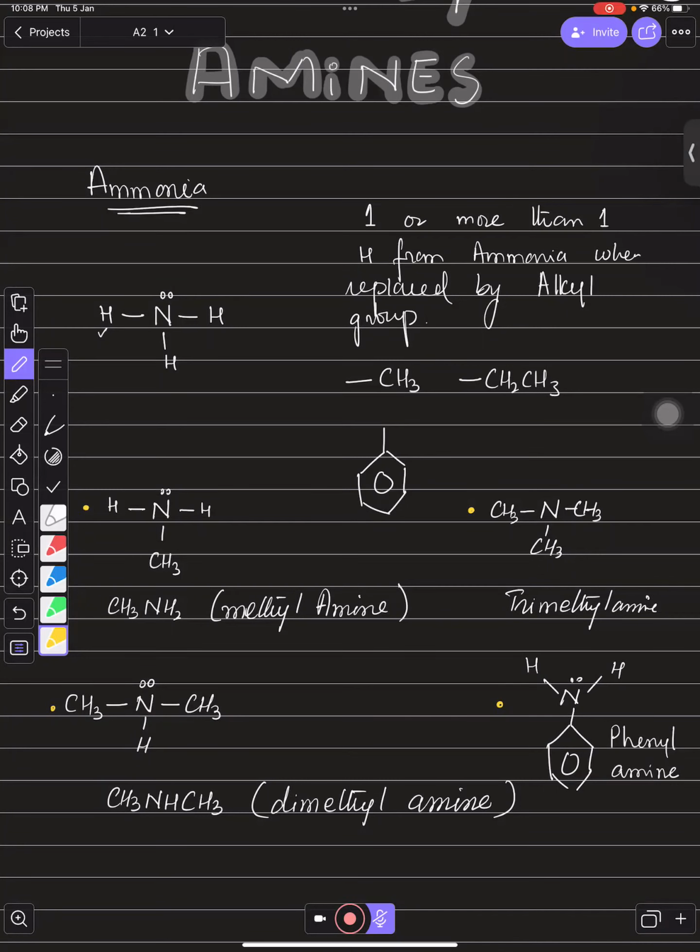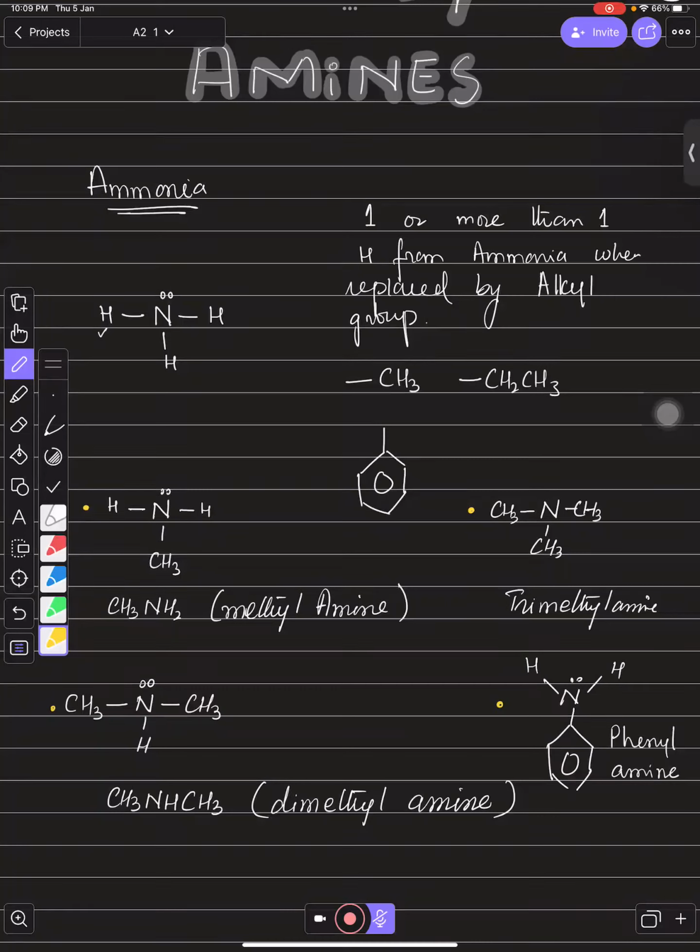If you want to know what an amine is, you just need to remember that to be an amine, it is essential that there should be three bonds and one lone pair, right? With the exception of ammonia, at least one alkyl chain will also be there.